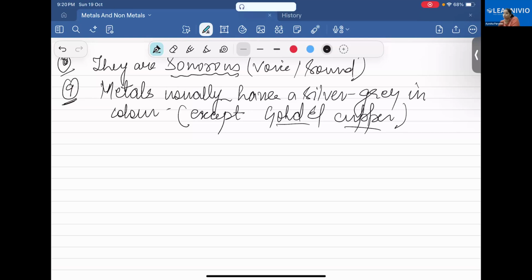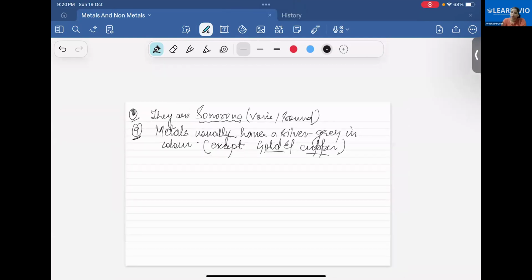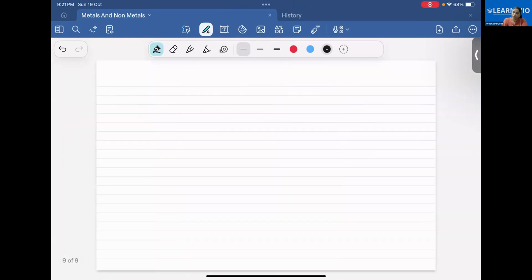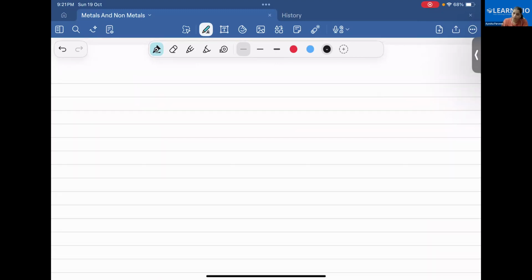Next I want to think about the physical property of non-metals. Are you able to get it? What did I tell till now? Yes, sure. If you have any doubt, any problem, you can ask. Okay, ma'am.